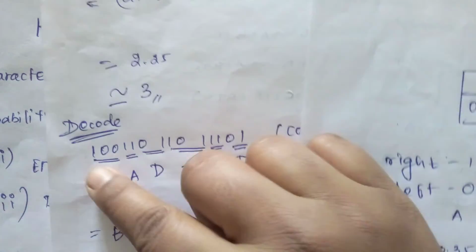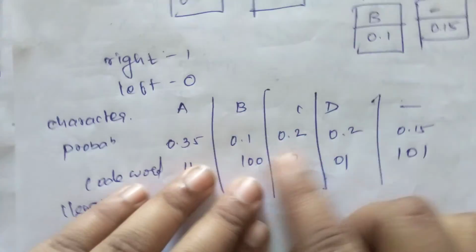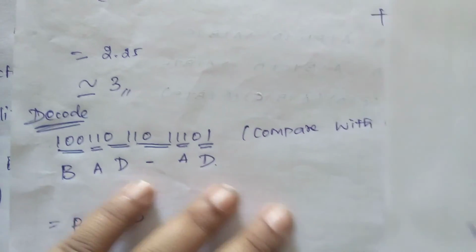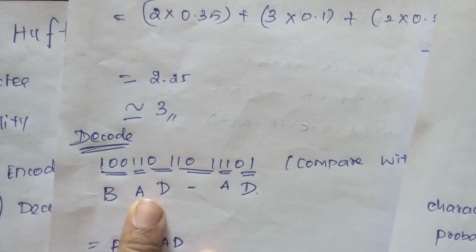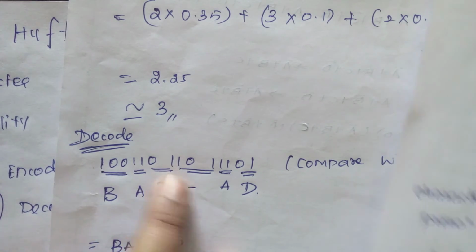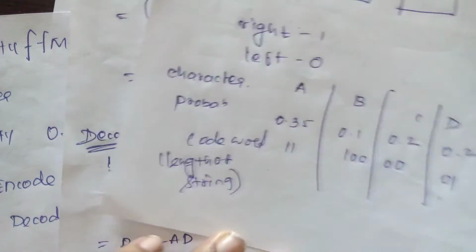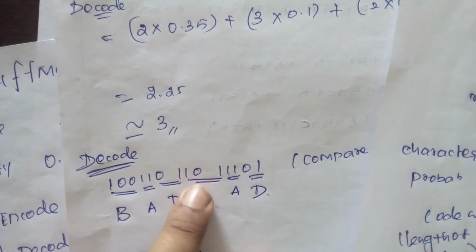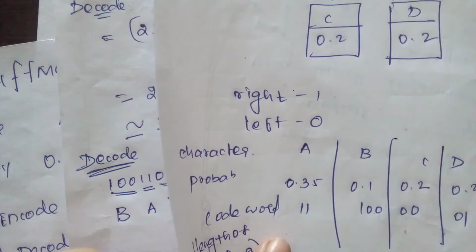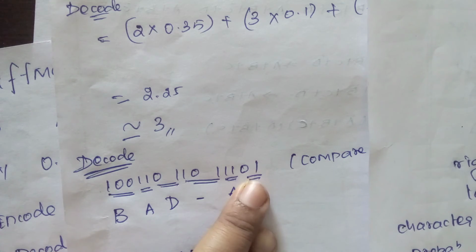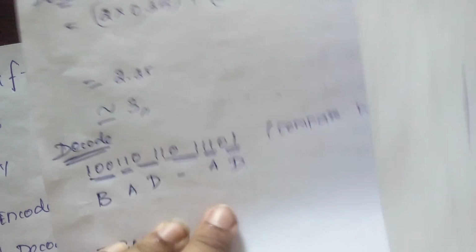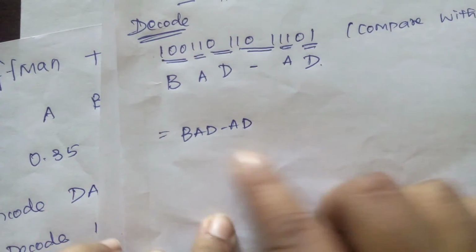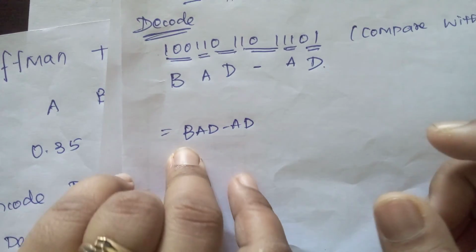For 1 0 0, the B value is there, so I'm writing B. For 1 1 we have A, so I'm writing A. Then 0 1 is D, and 1 0 1 becomes the dash. Then 1 1 is from A, and 0 1 is from D. At last, together we can write it as BAD dash AD. This is what Huffman is.